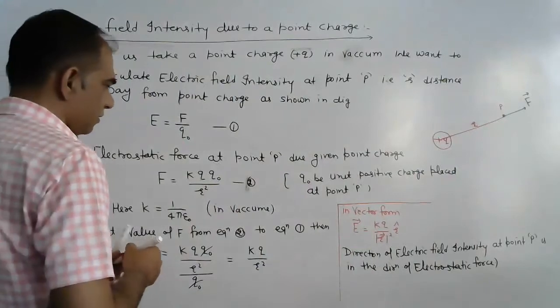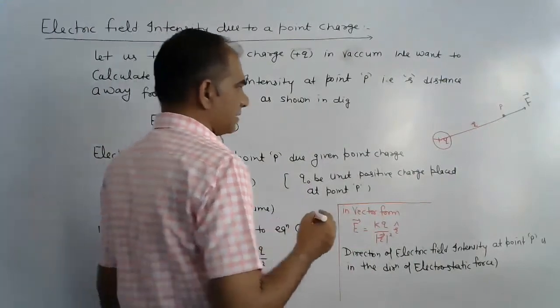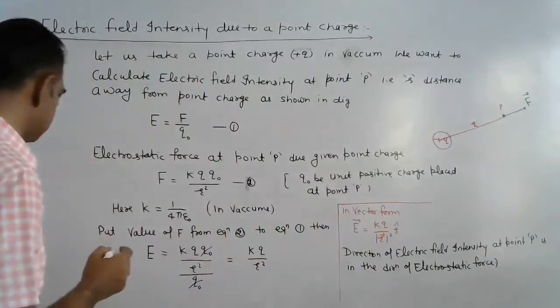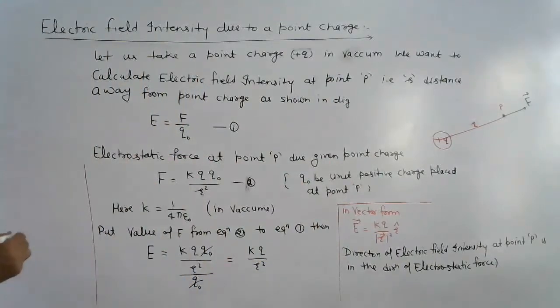And the graph, I will explain here the graph. We represent it like this.